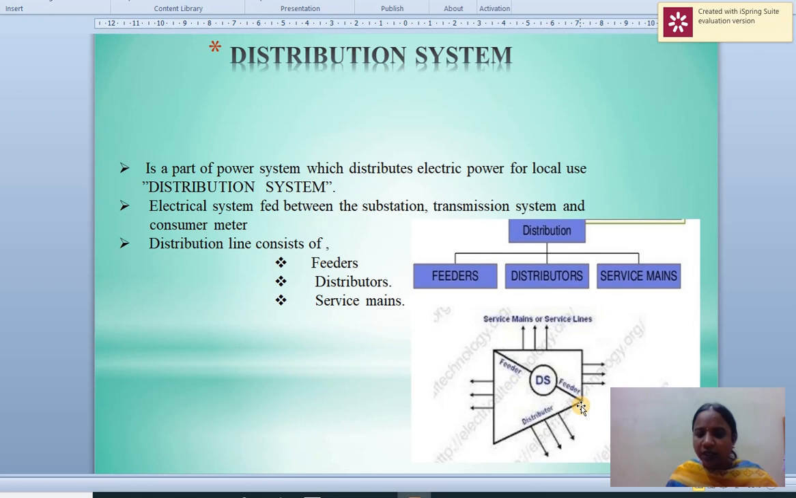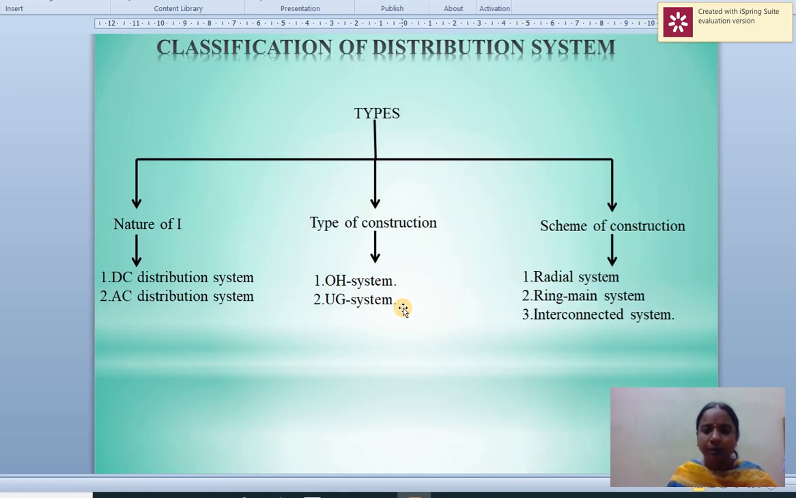Considering A, B, C, D: A-B, B-C, C-D, D-A. These are the tappings, where the supply is given to the consumers. Next is the service main. It is a small conductor which delivers power to the consumer.